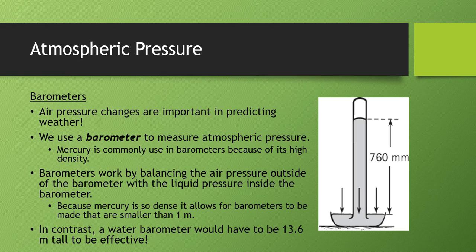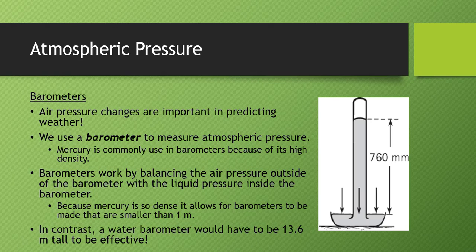Atmospheric pressure is important because it allows us to predict the weather. If you look at weather reports, they're always talking about high pressure systems and low pressure systems. In general, high pressure systems refer to good weather, and low pressure systems refer to bad weather. When you have something like a hurricane, you'll notice that the pressure will drop significantly, and we use barometers to measure this atmospheric pressure.